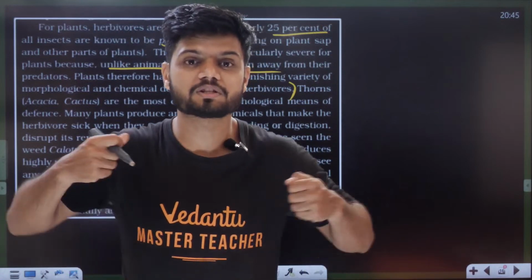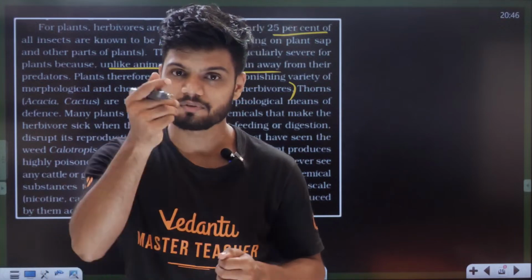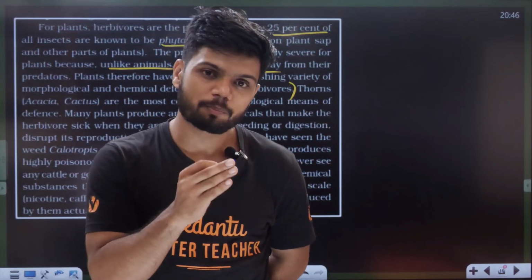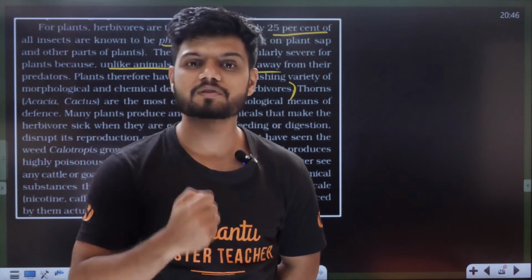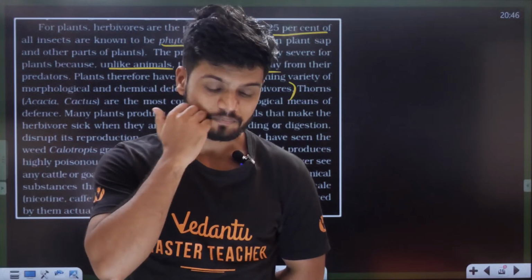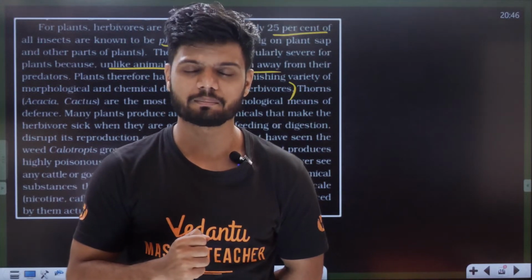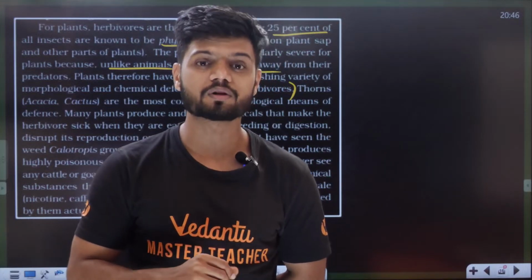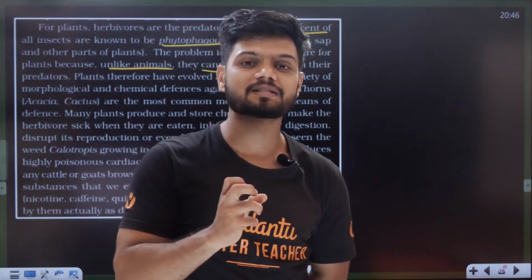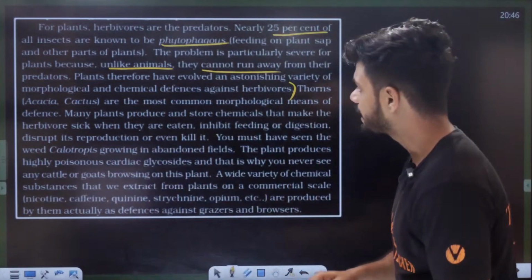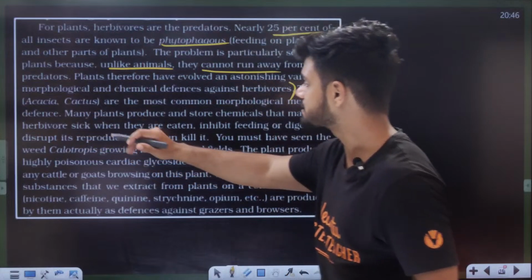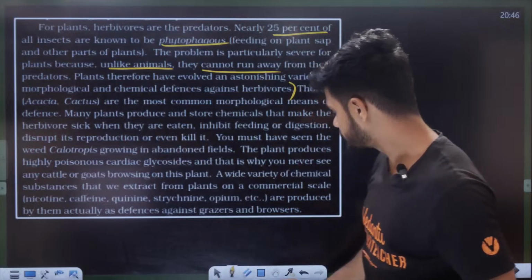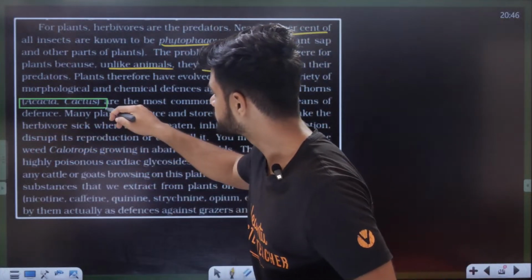Plants will wear a special type of coat, a jacket. They will have ಮುಳ್ಳು, ನೋಡಿರ್ತಾನೆ ರೋಸ್ ಗಿಡ. When you try to go pluck a rose flower, lot of spines. ನಿಂಬೆಹಣ್ಣು ಗಿಡ ಟೈಪ್ ಮಾಡಿ, ನಿಂಬೆಹಣ್ಣು ಗಿಡನ ನೀವು ಮುಟ್ಟಿ ಹೋಗಿ, there are thorns everywhere. So plants have defense mechanisms against predators. Example ನೋಡಿ, acacia and cactus are the most common morphological means of defense. Many plants produce, ಇದು ತುಂಬಾ ಇಂಪಾರ್ಟೆಂಟ್ ಲೈನ್ ಇದು, ಸರಿನಾ,